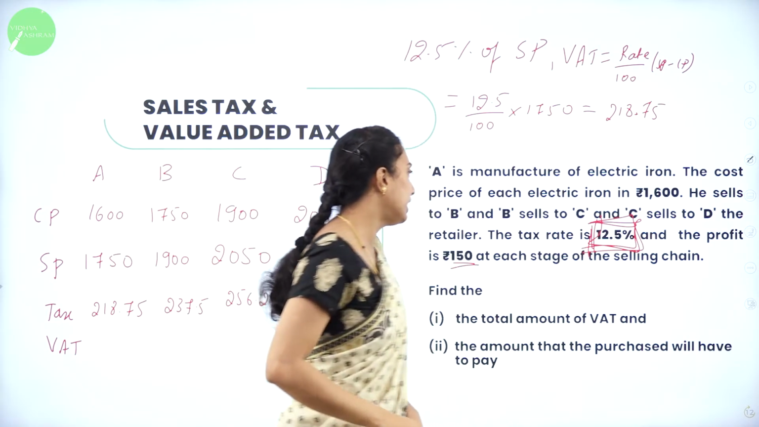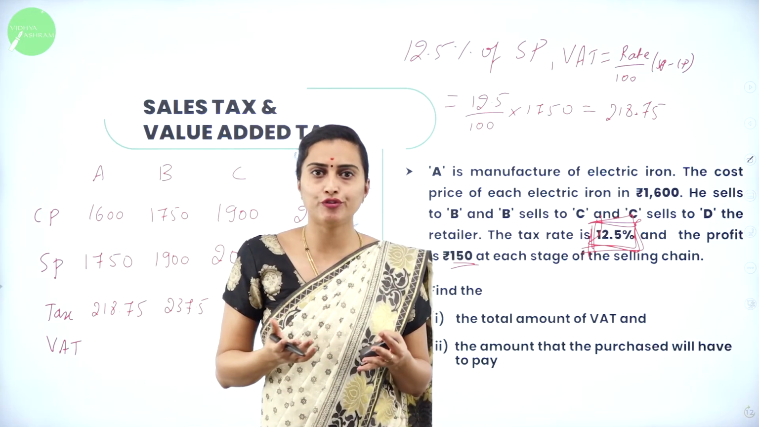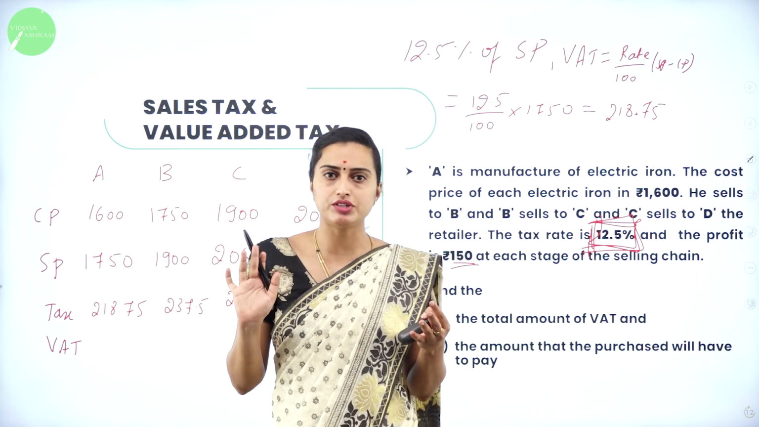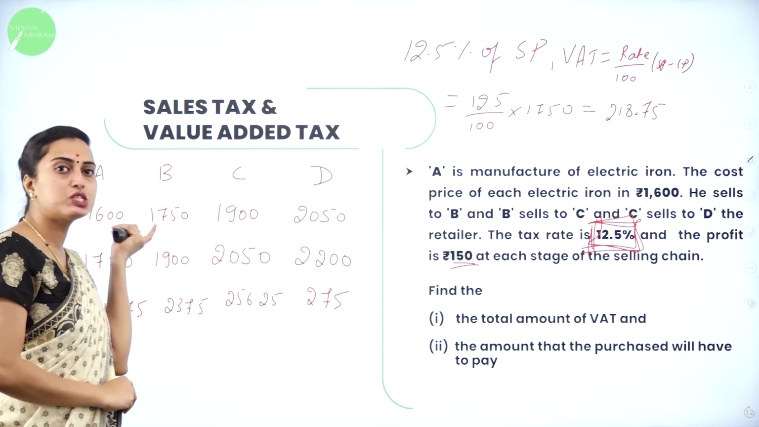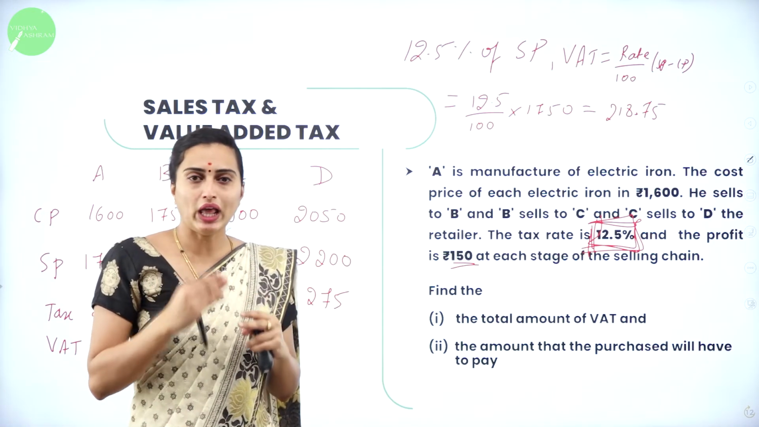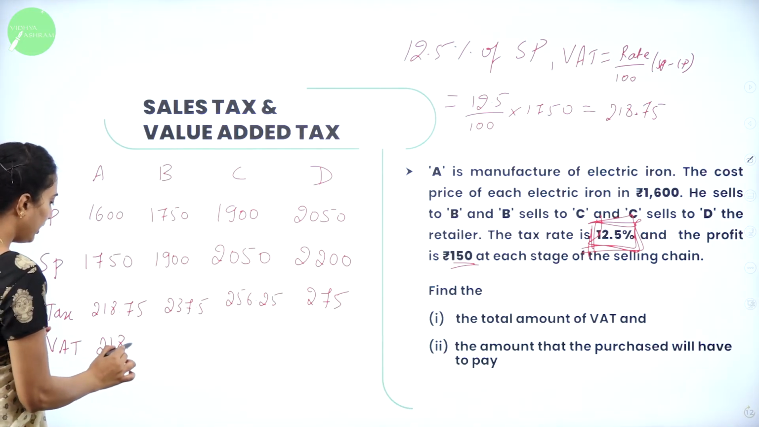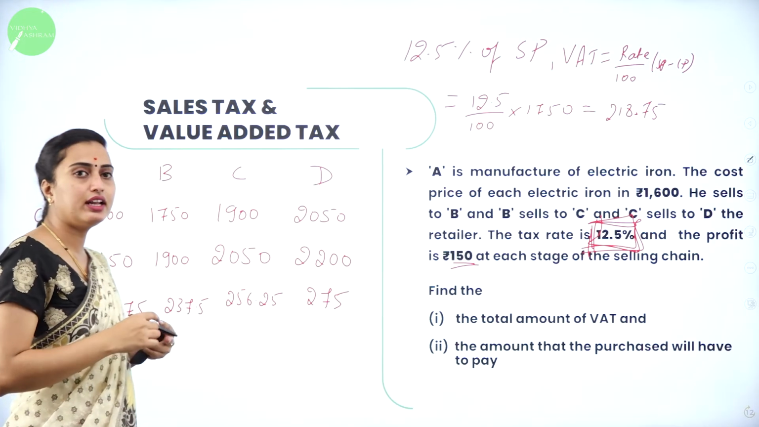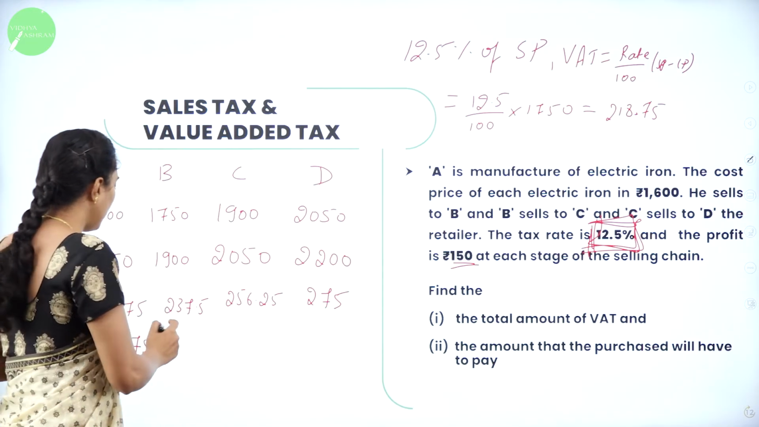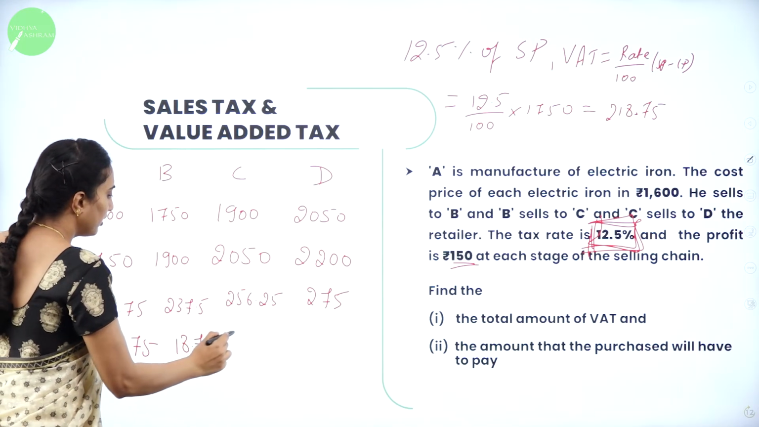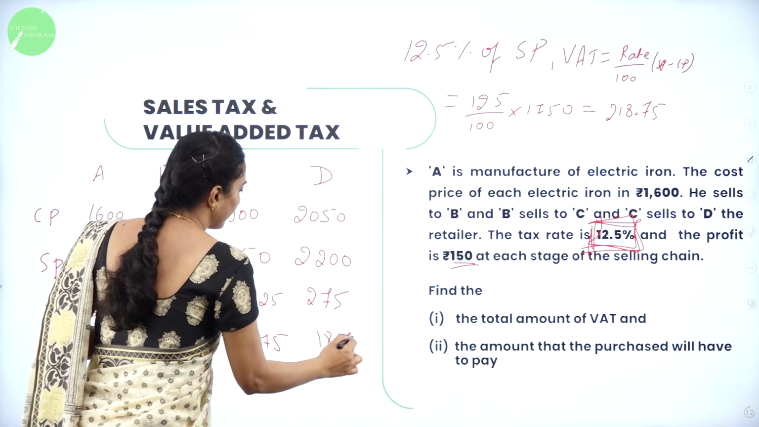See, they have given sales to D the rate of tax, because value added tax and tax are the same. They are replacements of each other. 12.5% of that only you are going to calculate. Therefore, 1,750 minus 1,600 is 150, and 12.5% of 150 is equal to 18.75. Similarly, 1,900 minus 1,750 is 150, and 12.5% of that is 18.75. Here also 18.75, here also 18.75.